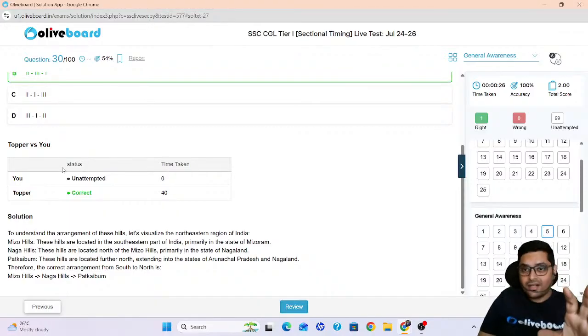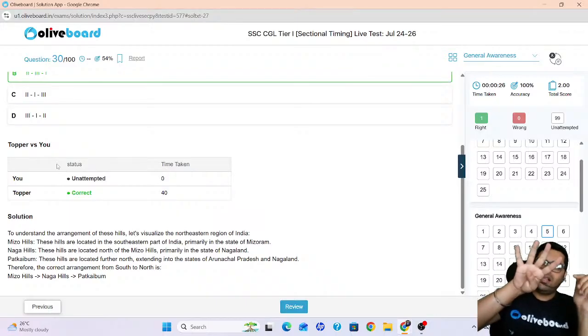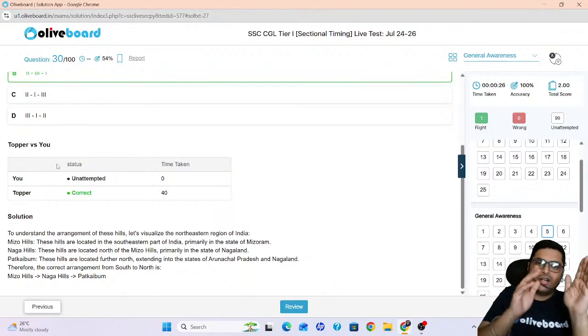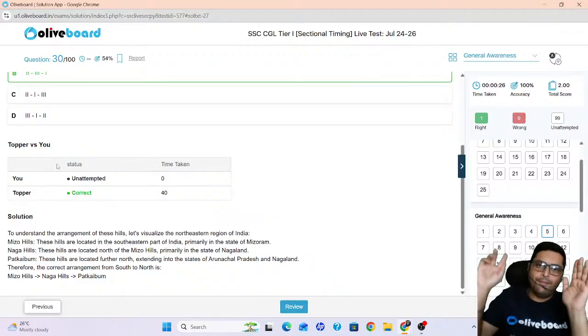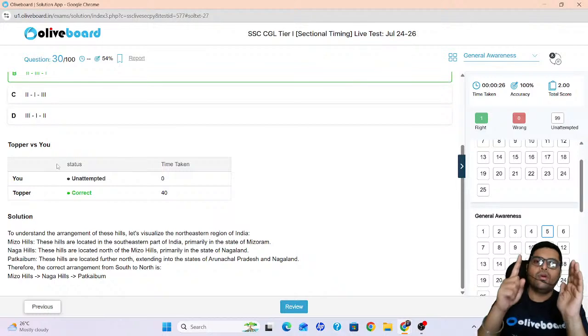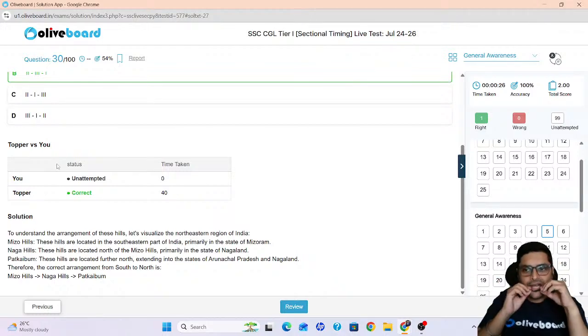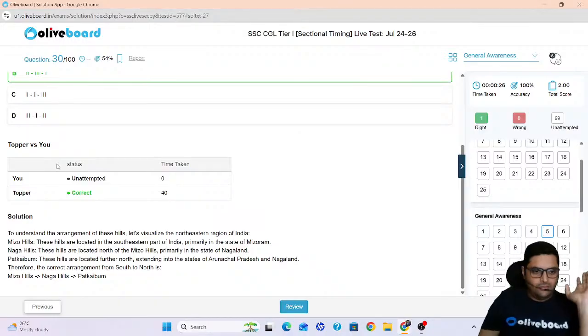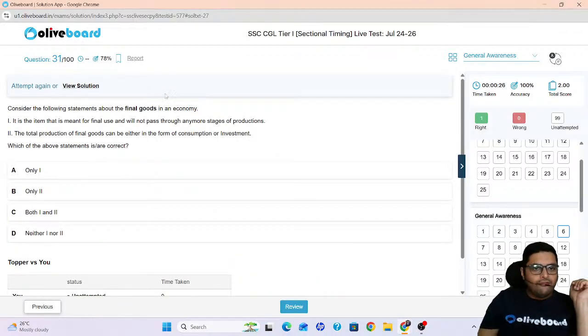Please, I'm giving you again a trick. Take a trick from me. Above Patkaibam, there are 4 hills which are important. So from west to east, you will remember DMAM. Dafla, Miri, Abhor, Mishmi. DMAM. Okay, simple. Chalo. Next.